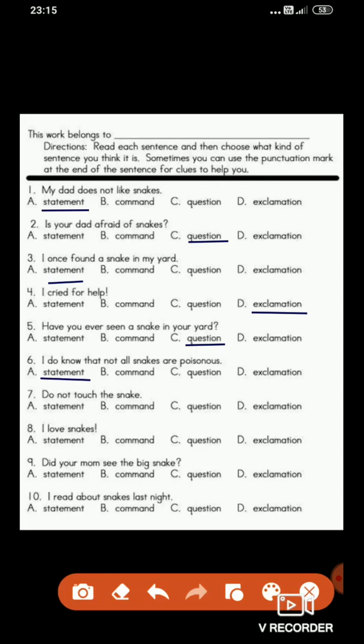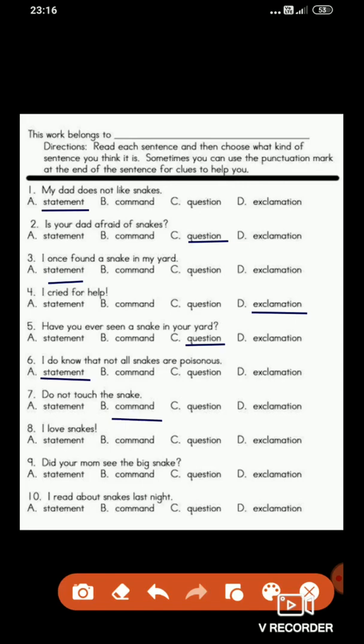Next, seventh one. Do not touch the snake. Do not touch the snake. What do you think? Which kind of sentence could this be? Very good. This is a command. Do not touch the snake. This is a command.